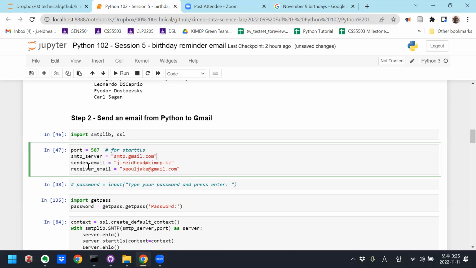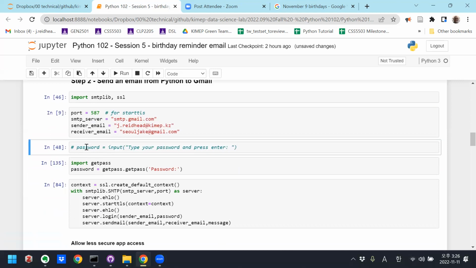Then the sender email and the receiver email. If you have 2 Gmail accounts, my KIMEP is also a Gmail account, right? Our kimep.kz is on the Gmail server. So you can send to or receive from your KIMEP account, that's fine. But if you have a Gmail account, you could also send and receive from the same account if you want to double check. I have 2 Gmail accounts, my KIMEP one and my personal one. So I'm going to send from my KIMEP account and I'm going to receive on my personal account.